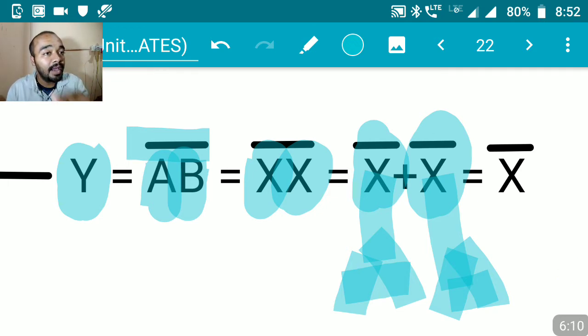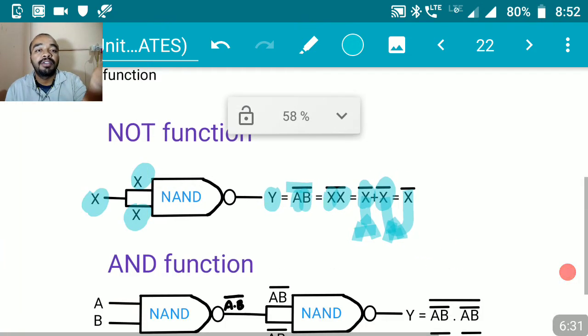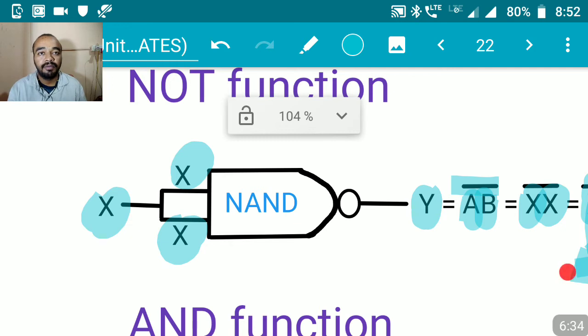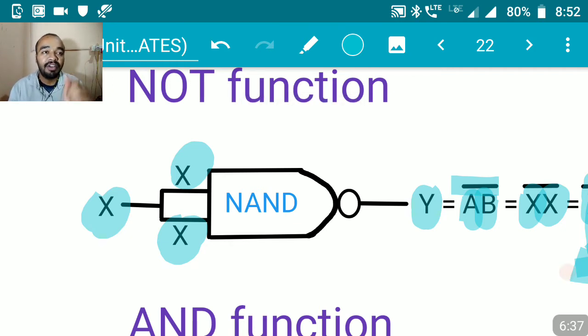What do you mean by a? A is nothing but x bar, right? So that is what happens here. Finally we have got y is equal to x bar. What do you mean by x? X is your input. What do you mean by y? Y is your output. So once you give x as the input, if I make such connections to the NAND gate, whatever I am showing you on the screen, your NAND gate will start working like a NOT gate. And that is why NAND gate is called a universal gate.